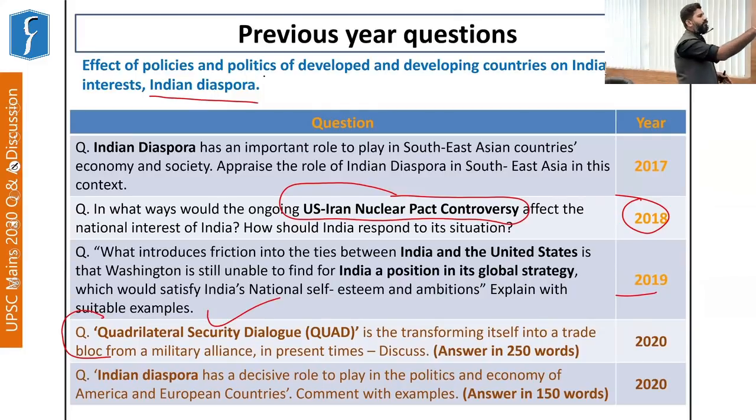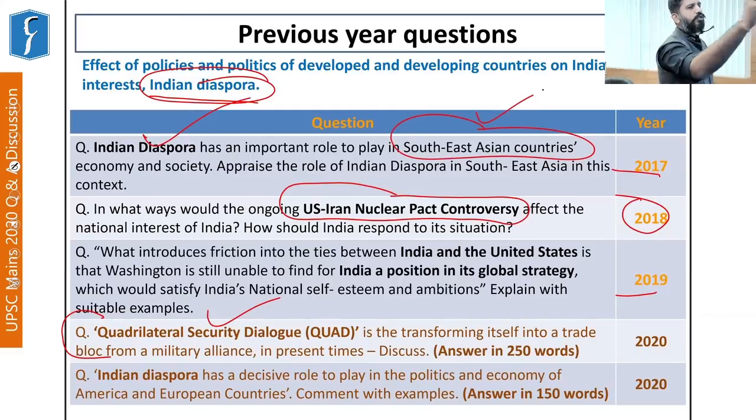Another important part of this syllabus is the Indian diaspora, which I've already mentioned plays a key role in soft power. They bring back remittances to India, which is important for India's economic growth story. They play a key role in the countries in which they are located, right? So a question was asked in 2017 related to the Indian diaspora and its role in the Southeast Asian countries. Now, why was this question asked in 2017?